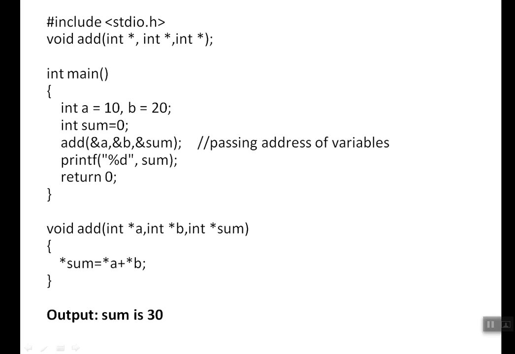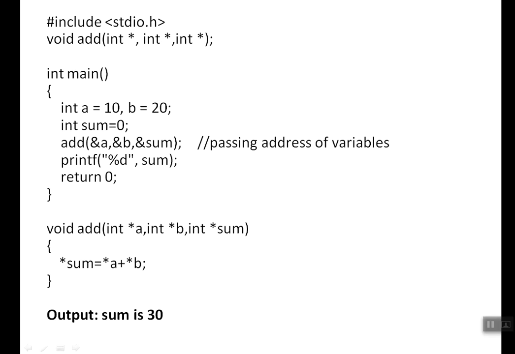How to access the address? With the help of ampersand. So I'm going to pass ampersand a, ampersand b, and ampersand sum. So here we are going to pass the address of it. So this is your function definition. Void add of int star a, int star b, int star sum.